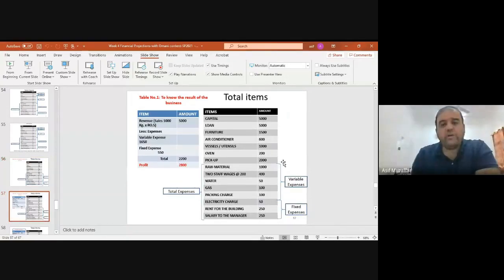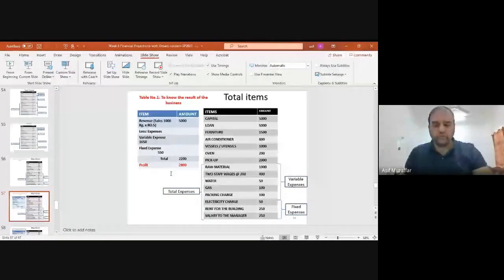Okay, so now let us make the second statement, which is the income statement. Balance sheet is okay now. So let me take you back to the paint screen. The income statement is here, but this income statement is small. I would like to make a bigger income statement, with more information. So please follow that one. The result will be the same.